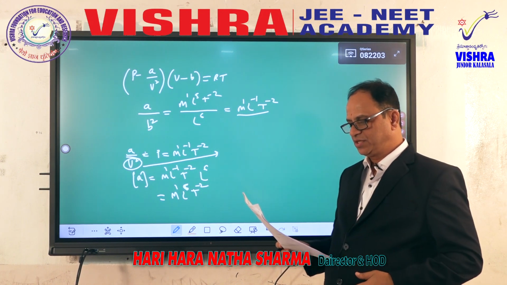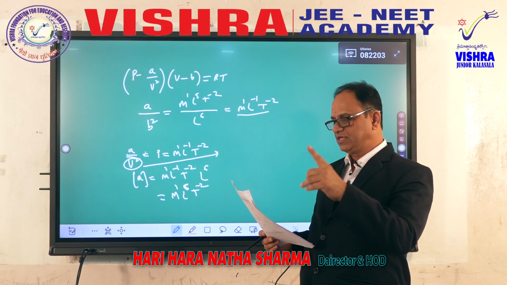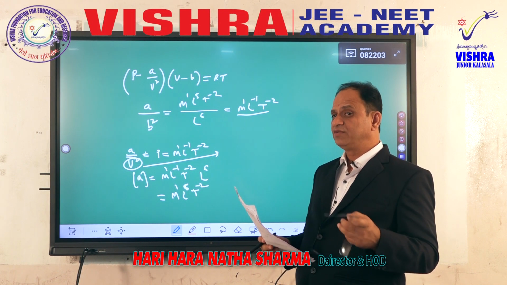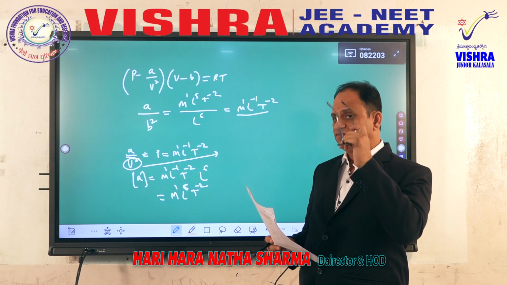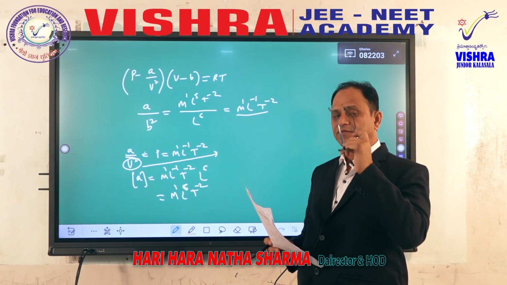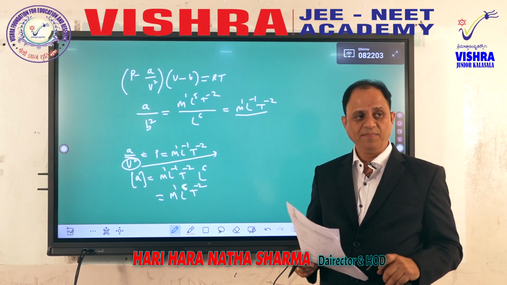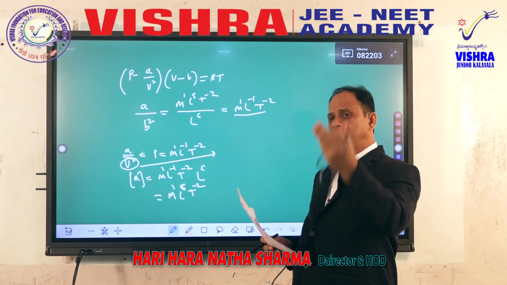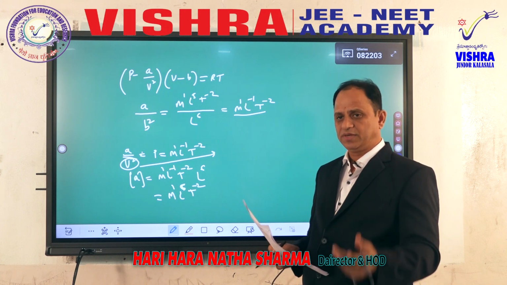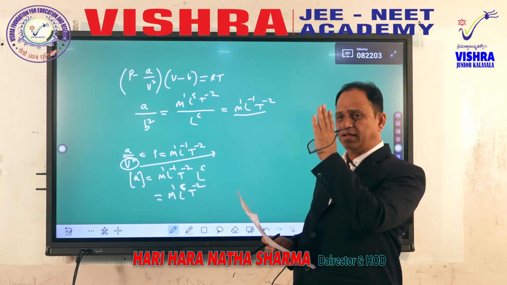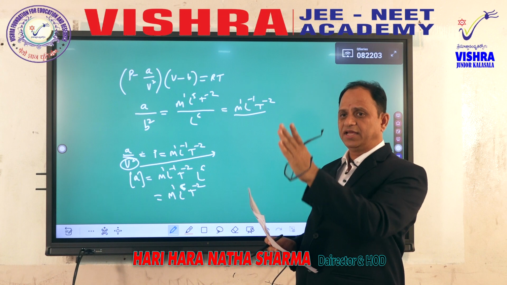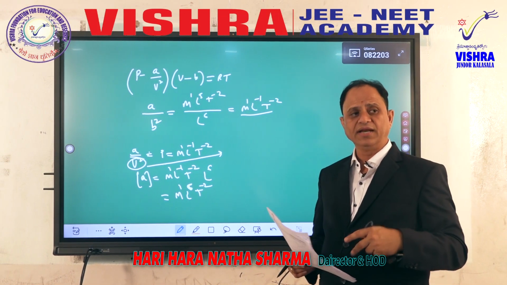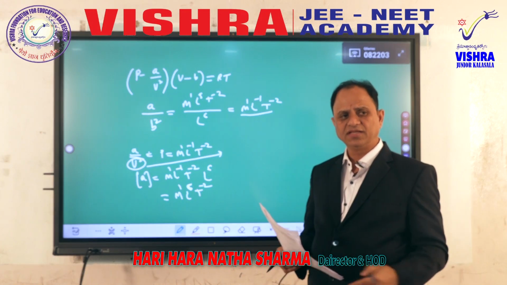Assertion reason, second question. There can be positive zero error in vernier calipers. So on the main scale, the first line, the bigger line of the vernier scale, when it is not coincident with 0, then the vernier scale will have an error. If the vernier is already showing some reading, that is called positive error. If the first line is not showing, it is behind that one, then it is called negative error, and therefore these errors are there in the vernier calipers.